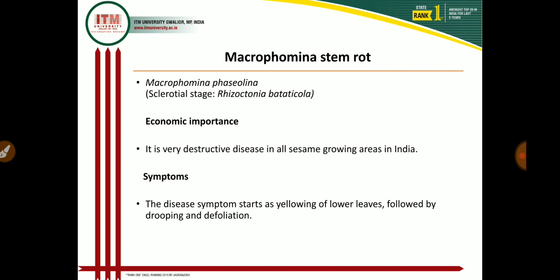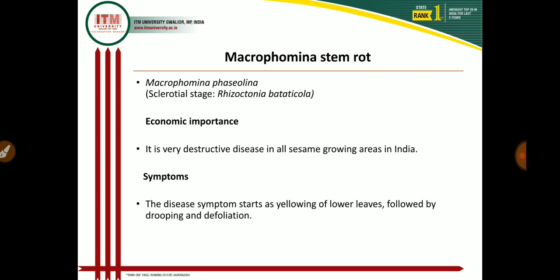When the symptoms spread to the stem, the stem portion near the ground level shows a dark brown lesion, and the bark at the collar region sheds. Sudden death of the plant is also seen in patches. When Macrophomina stem rot occurs in the field, a number of patches appear where the Sesamum crop has died.